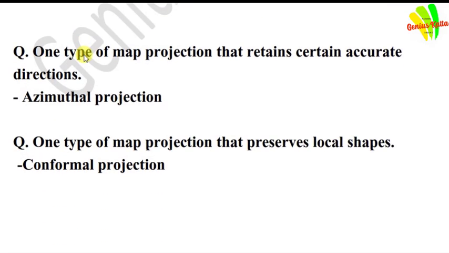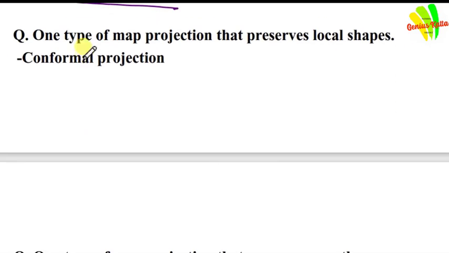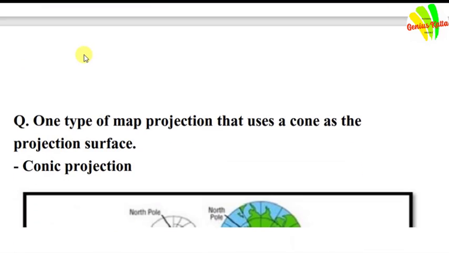Next question is, one type of map projection that retains certain accurate directions. Answer is azimuthal projection. One type of map projection that preserves local shape. Answer is conformal projection.